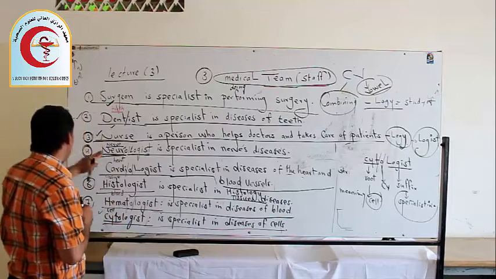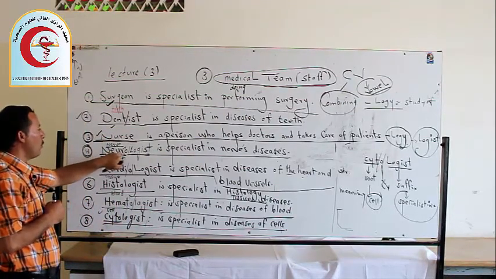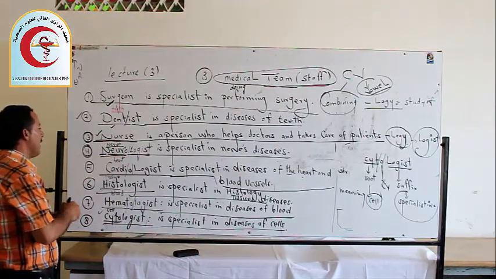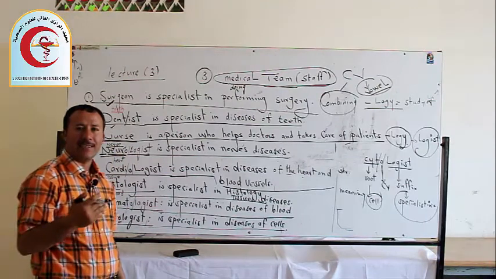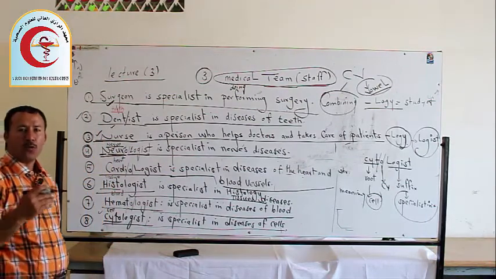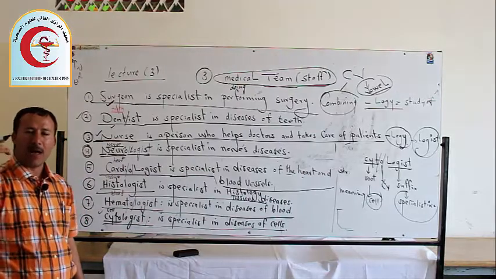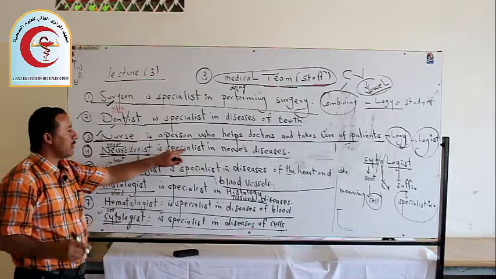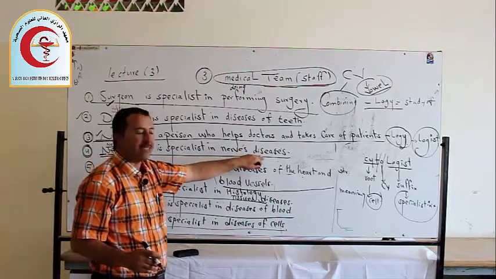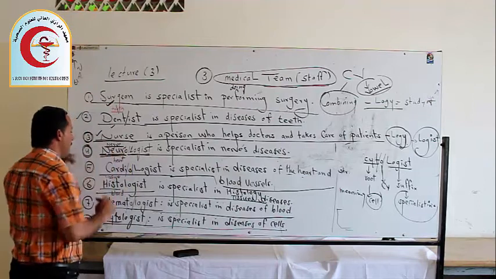So let's go to number four, neurologist. Here sometimes we don't pronounce a letter, it is silent in the word. We have rules that we gave you in the first semester that help you pronounce the words correctly. Here neurologist is a specialist in nerve disease, and neur means nerve.